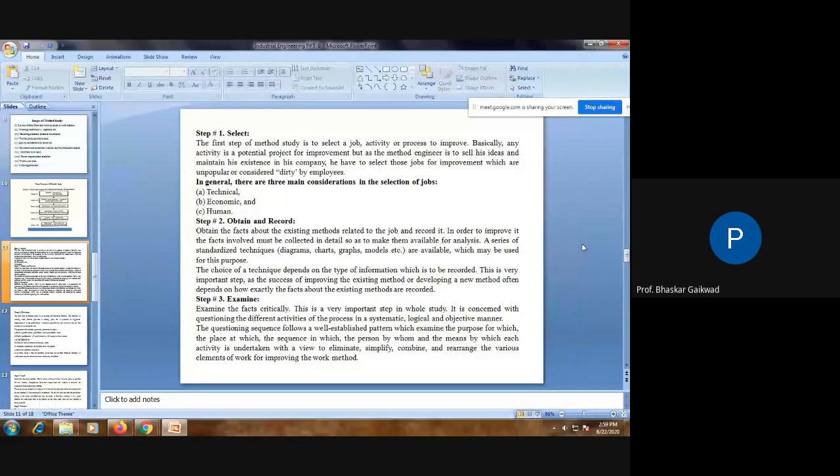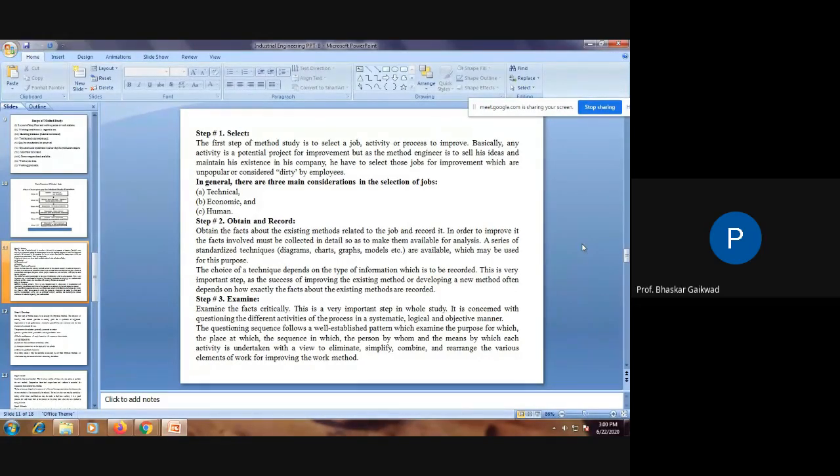Now step number 3, examine the facts critically. This is a very important step in the whole study. It is concerned with questioning the different activities of the process systematically. Means here you have to ask different types of questions. Why is this material used for this product? Why can we process this material by forging? Why can we not use casting or rolling? And every question therefore will be logical.